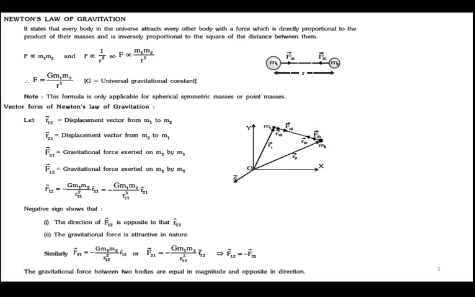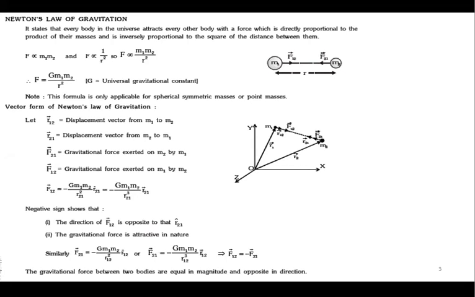The main reason is both are conservative fields. Both the electric field as well as the gravitational field are conservative in nature. Yes or no? That is the main reason. And all the conservative fields will more or less behave in the same way, right? Now, think about it. I'll just give you a basic idea.